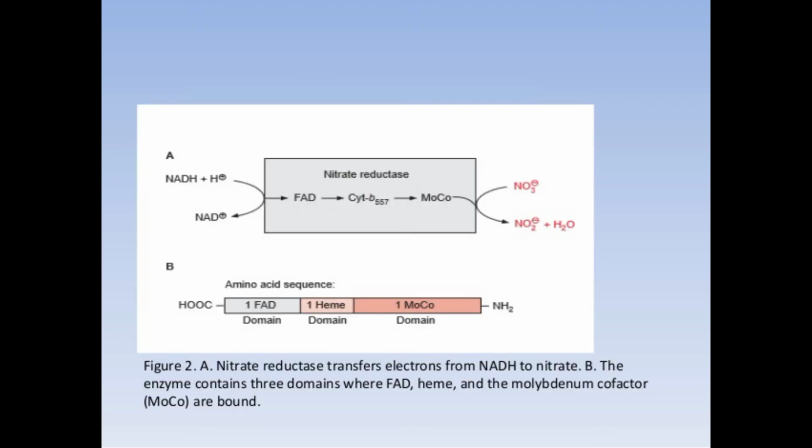As shown in this figure, nitrate reductase transfers electrons from NADH to nitrate, as shown in figure A. Figure B shows that the enzyme contains three domains where FAD, heme and the molybdenum cofactor, MoCo, are bound to each other.